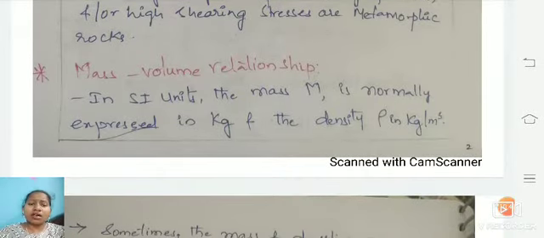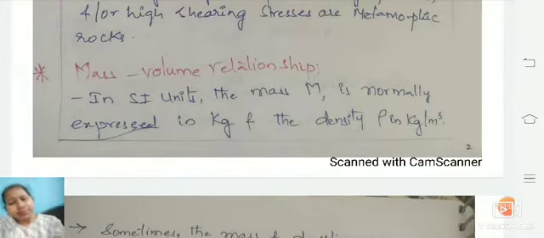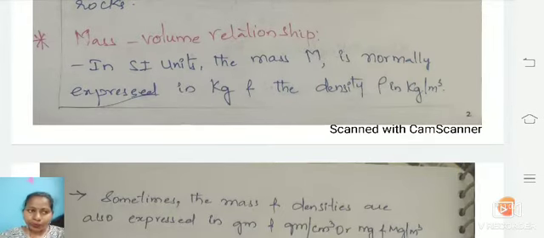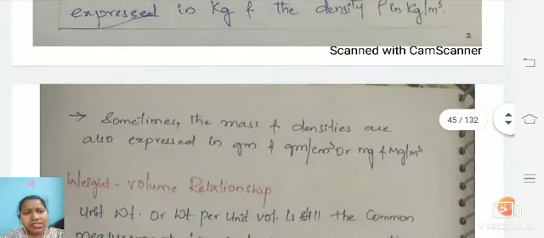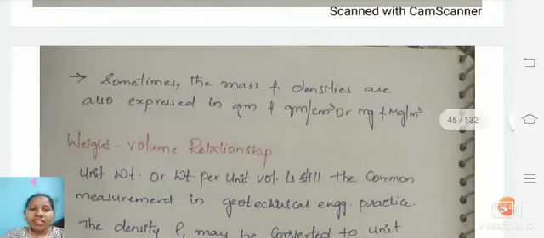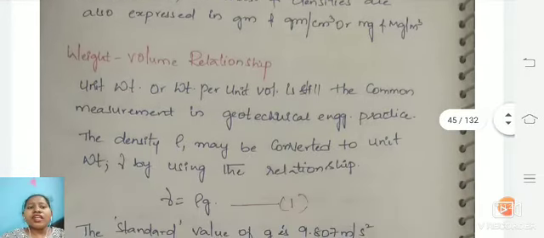In the mass and volume relationship, we use the 3-phase diagram and 2-phase diagram, where you separate the air, water and solids, so that we can calculate the water content, mass and even the volume of a particular soil sample. Here we will see the SI unit of mass. The SI unit of mass is normally expressed in kg, and density, rho, is in kg per meter cube. Sometimes we may express it in grams and gram per centimeter cube, or gram per meter cube. Now the weight volume relationship.